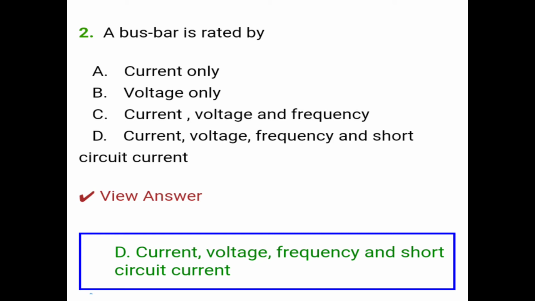Question number two is, a bus bar is rated by current only, voltage only, or the current, voltage and frequency, or the current, voltage, frequency and short circuit current. So the correct answer is option D, current, voltage, frequency and short circuit current. Means a bus bar is rated by current, voltage, frequency and short circuit current.